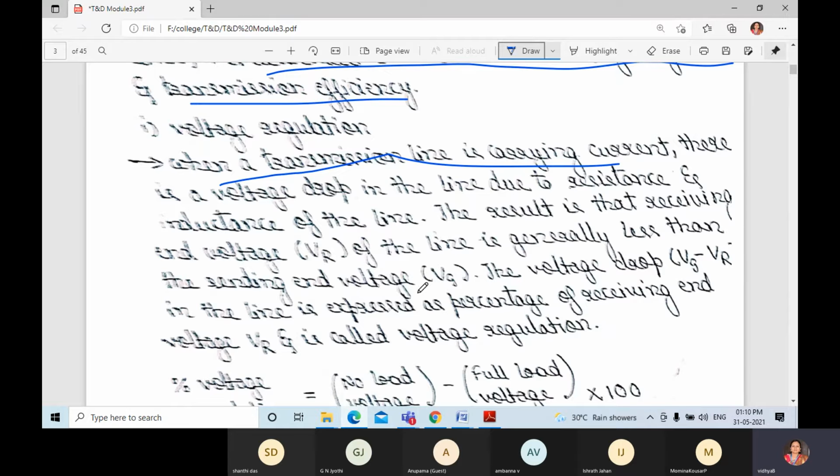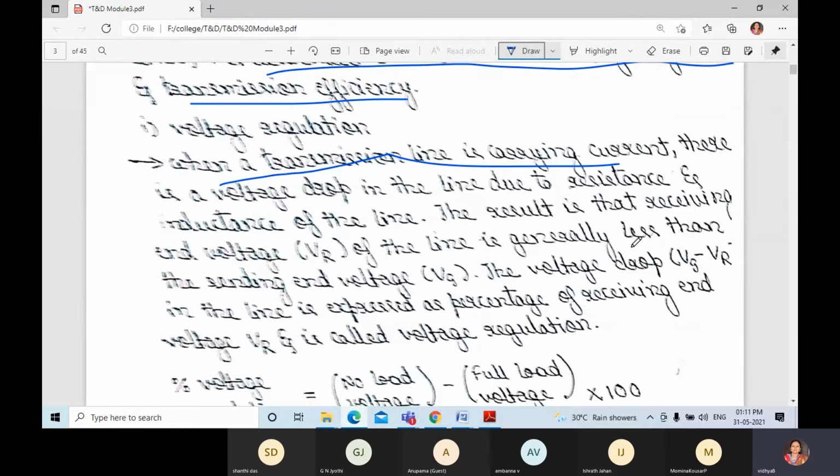For example, if we are sending 11 kV, at the receiving side it will not be 11 kV. If we are sending 230 volts, then at the receiving end it may be 210, 215 like that, due to losses. The receiving end voltage of the line is generally less than the sending end voltage.